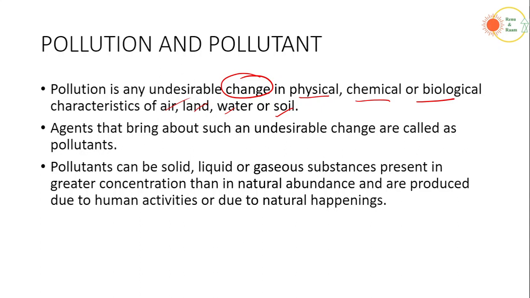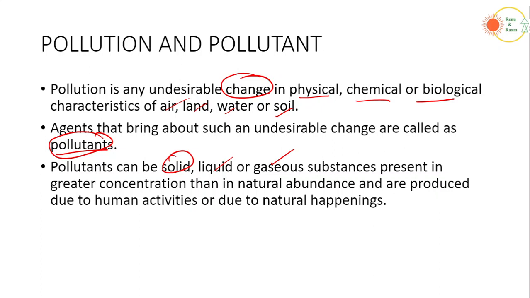Okay, the radio or the home theater, or let's say that we have these campaign vans. Now election is coming up, we have the campaign vans which are running around. So even that is considered to be a source of pollution. So any agent which is bringing that change is called a pollutant. So a pollutant is an agent that is creating the undesirable change, and the result is called pollution. So these agents can be a solid, liquid, or any gaseous substances which are in greater concentration than what is available. For example, a mild noise is good, but suddenly if you see a greater noise coming up, it will create a pollution. So it is more than what is needed.